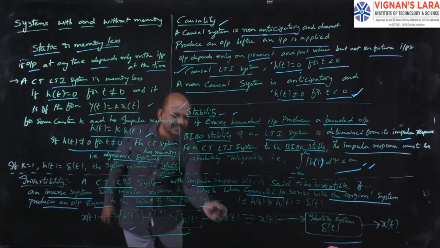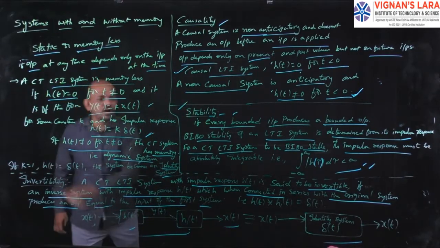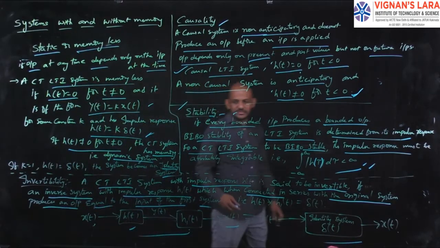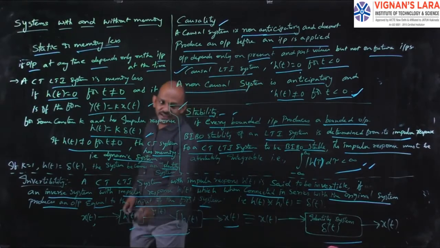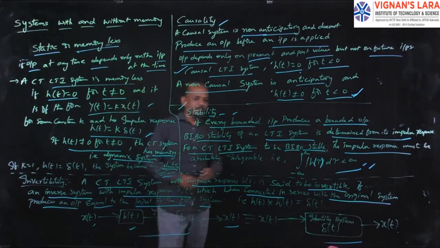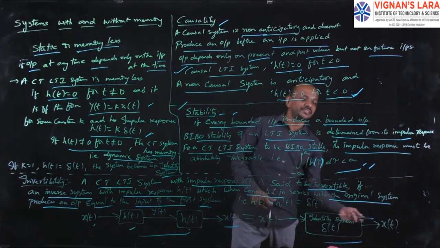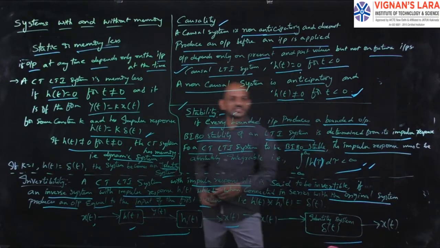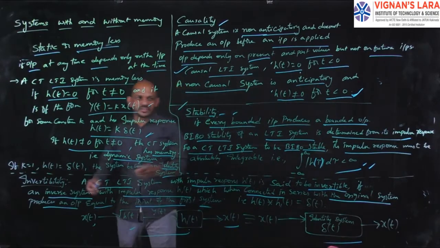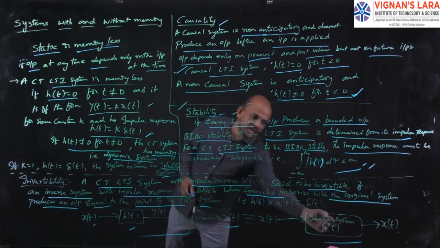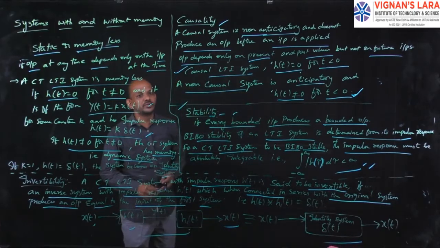Then I can say that the system is an invertible system. Or simply, I can write the equivalent of this complete system as x of t given to an identity system, where the output is also equal to x of t, which is nothing but the input. The identity system has an impulse response equal to delta of t.